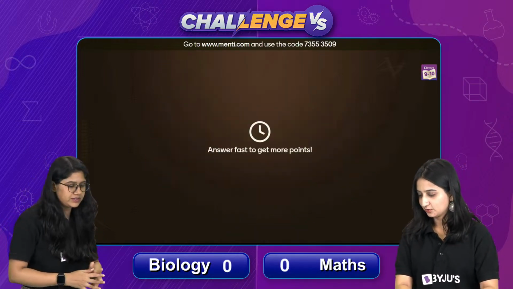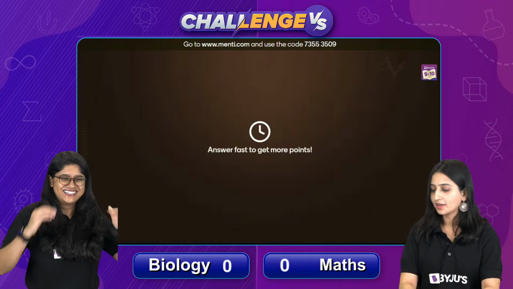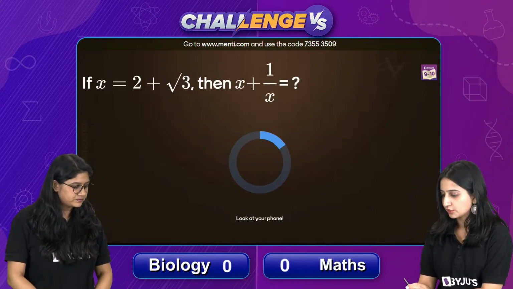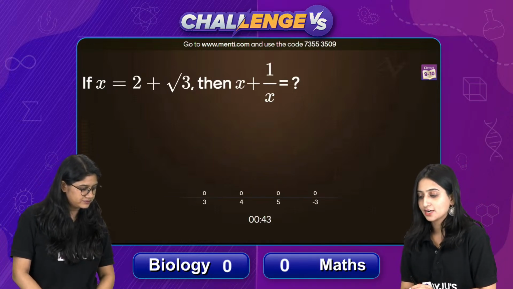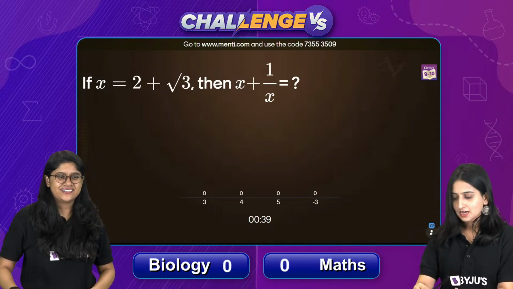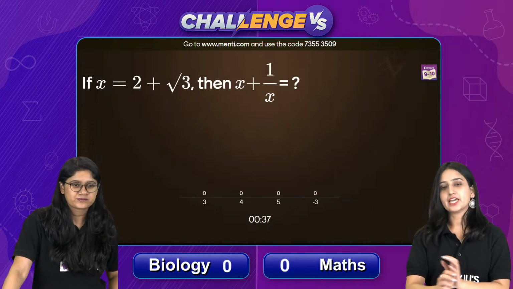Okay, so here comes your question number 1 on the screens, everybody. If x equals 2 plus root 3, then the value of x plus 1 upon x is. Very easy question. Quickly work out the answer. You have plenty of time. It will be done comfortably.